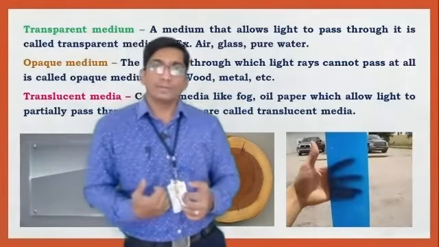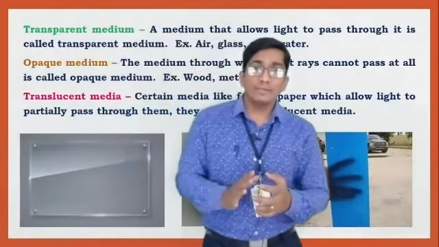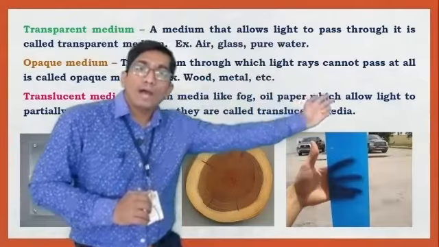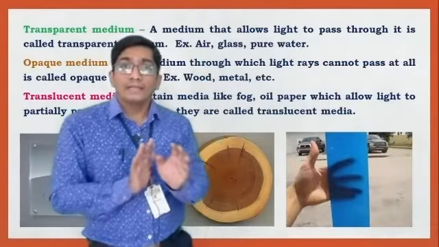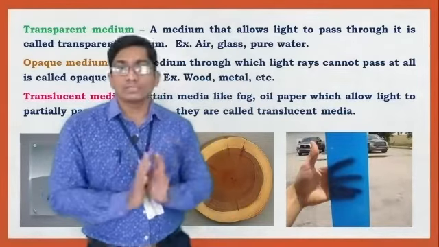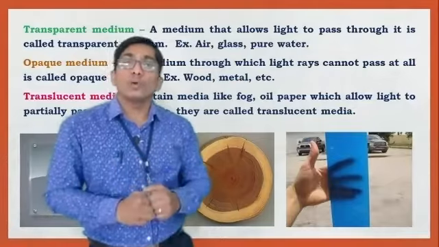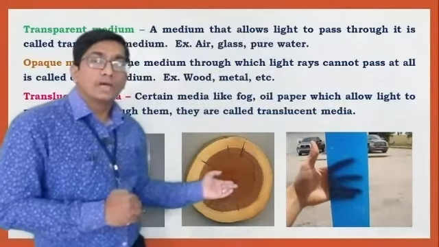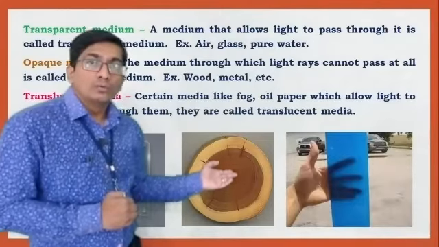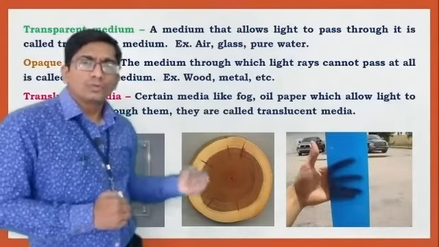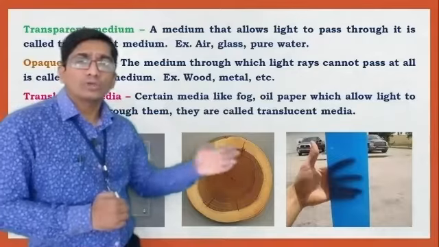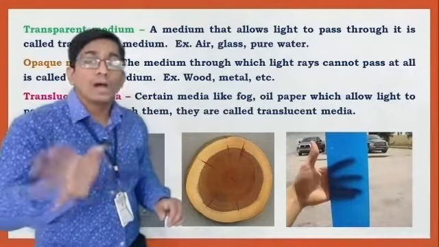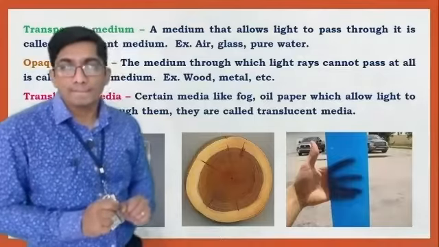Next type, the opaque medium. What is meant by an opaque medium? An opaque medium is a medium through which light rays cannot pass at all. Examples are wood and metal. When light is incident on an opaque medium, it does not pass through it.